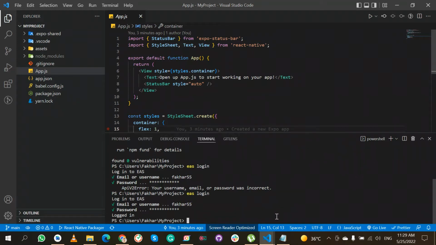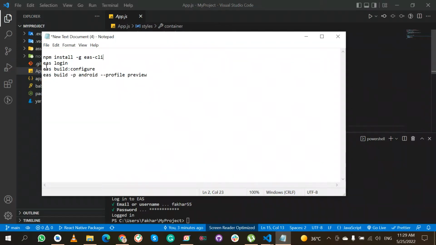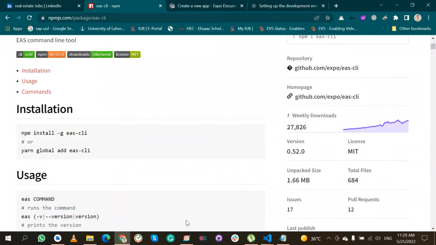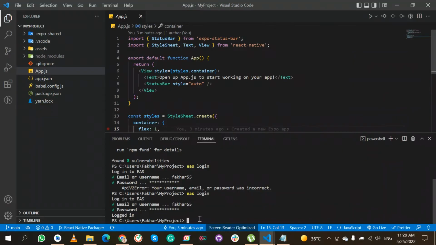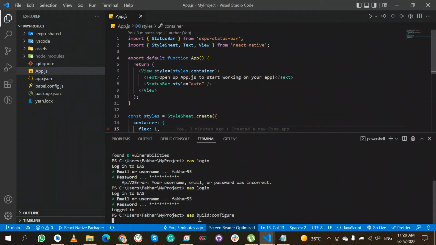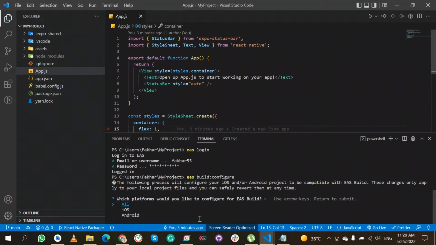So the next step is we have to copy this one and paste it here in our project. After entering this, a pop-up option will ask which platform would you like to configure for EAS.